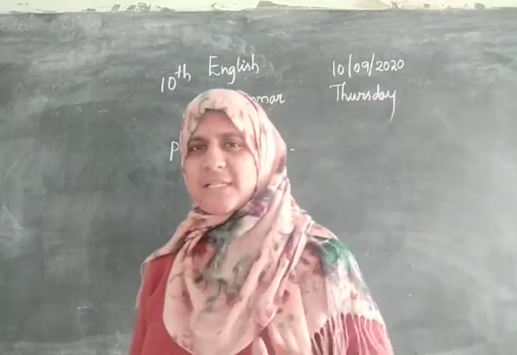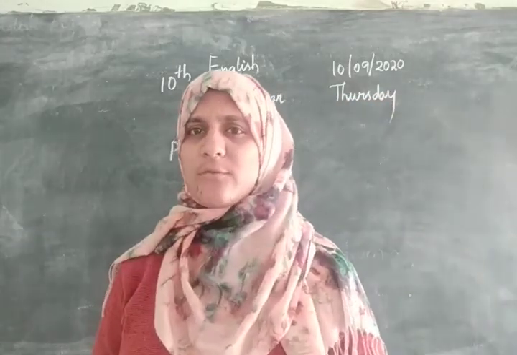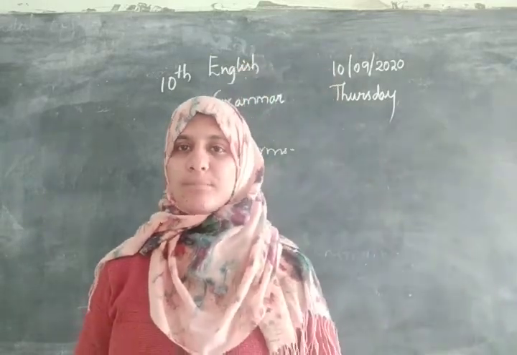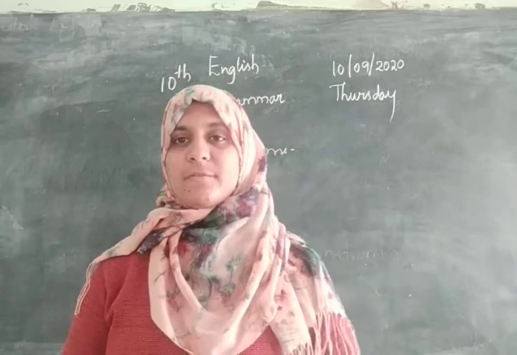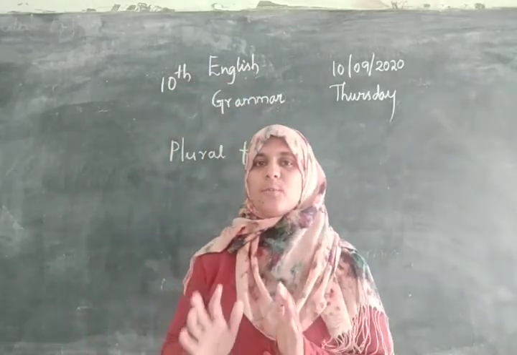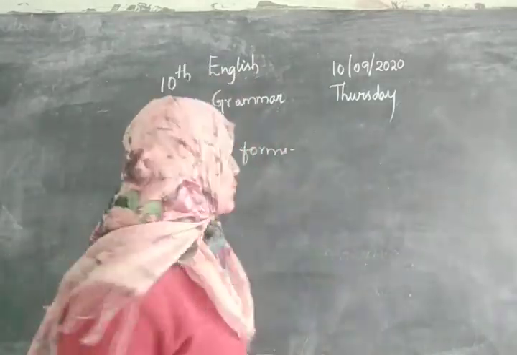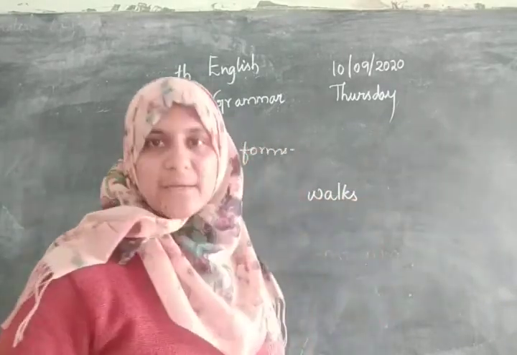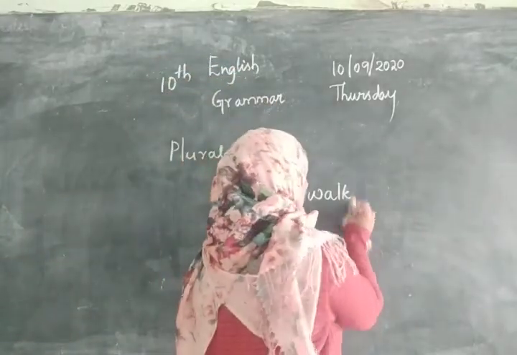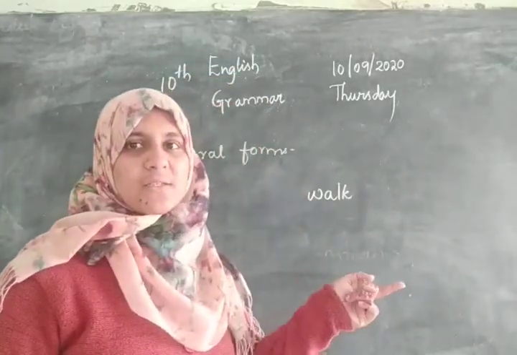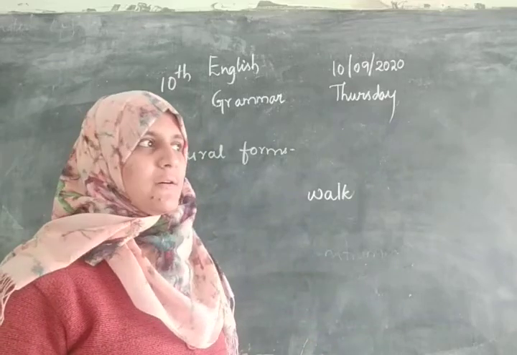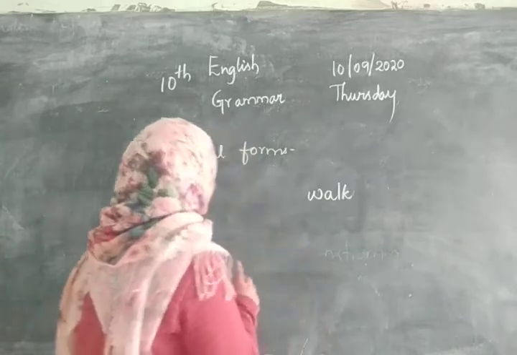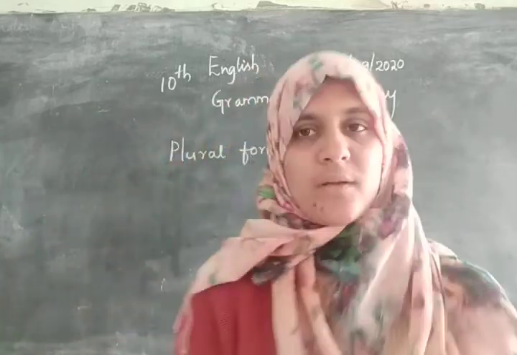Basically, when do we use a plural form, or for which part of speech do we use the plural form? For example, if I am walking, there is no plural form for walk. Why? There is no plural, but when we are using third person, like she walks, it is possible. But for example, if I have a book here, I have a book.